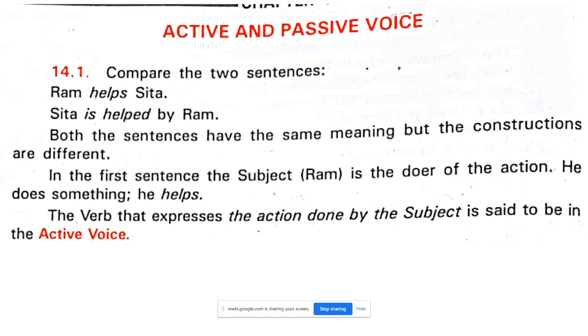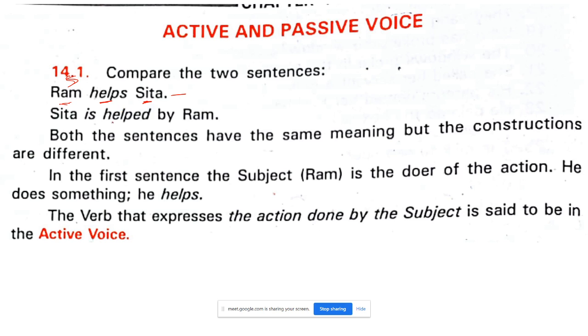In the simple sentence over here, it is said Ram helps Sita. Who is Ram here? He is the subject. What is he doing? He is helping. And whom is he helping? Sita. So this is an active voice, right?